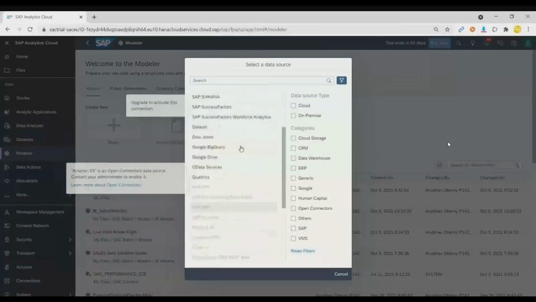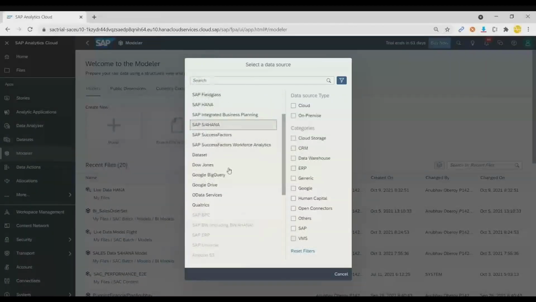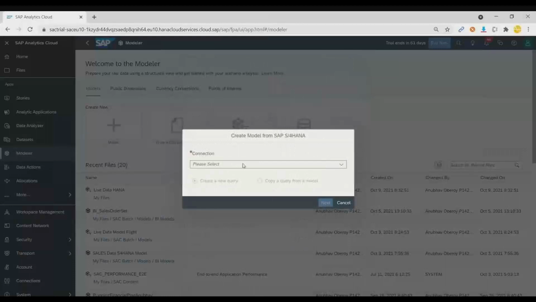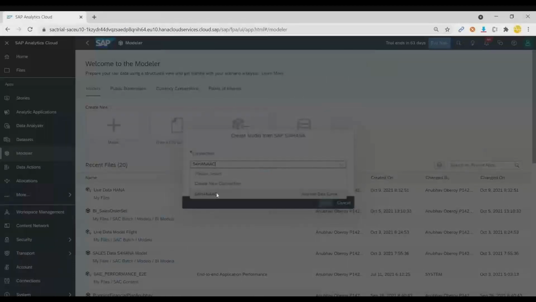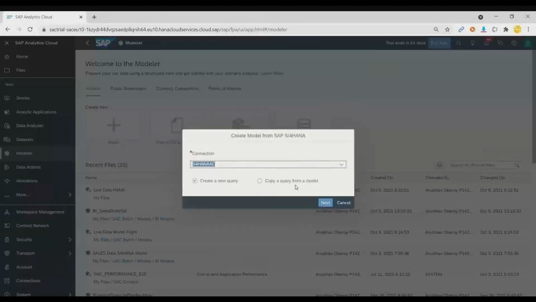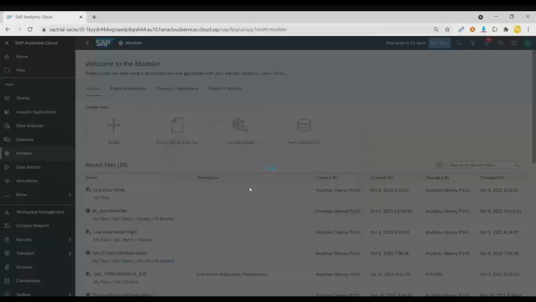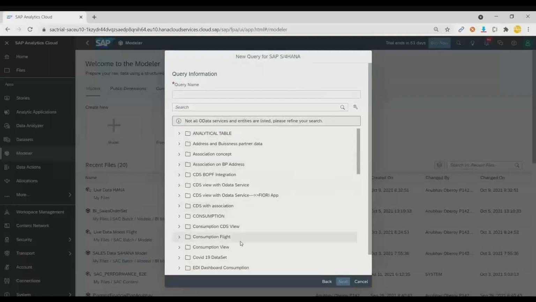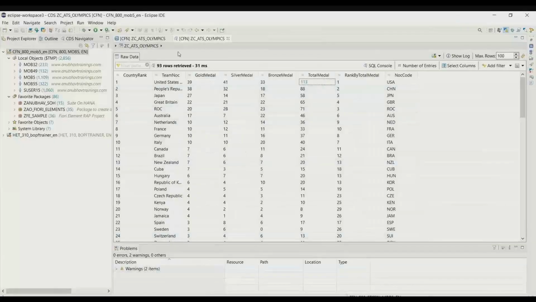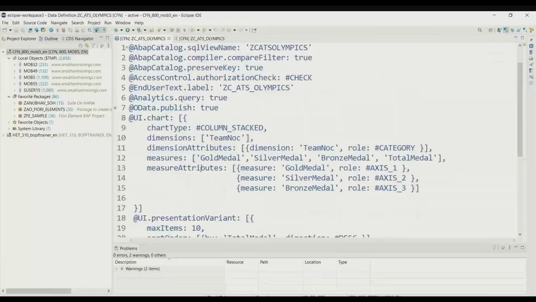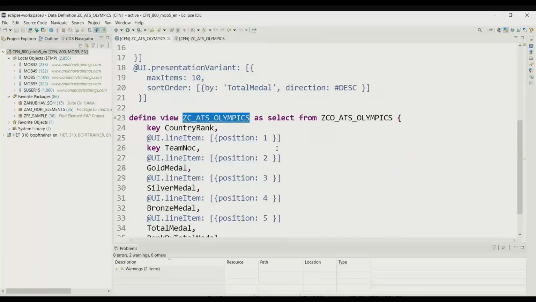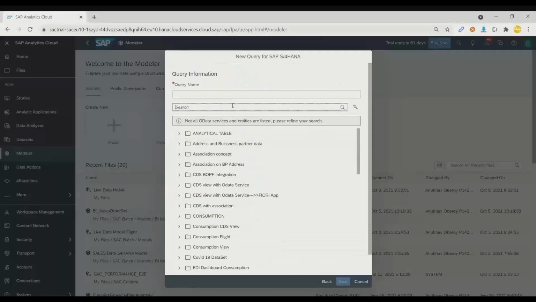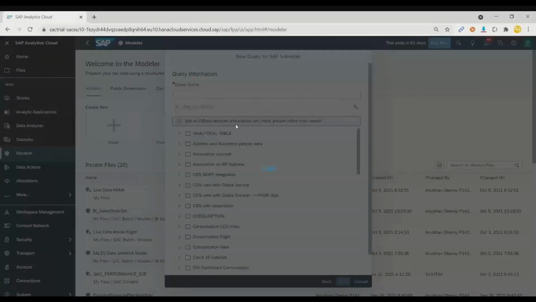So here in the data source, now I will be using the SAP S4HANA system, and we will again choose our connection for Analytics Cloud to S4HANA. I will click on next, and now you can see it's reading all the data from my SAP S4HANA system. And there you go. You can see all the list of available data models are visible to me. And this is our data model in SAP S4HANA system. I will just put that.